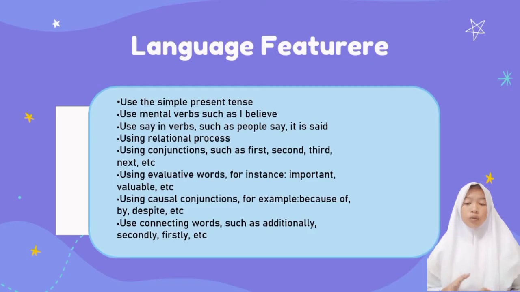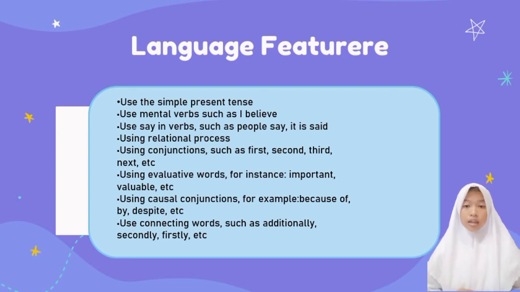Next, the language features of an exposition text. The first one, use the simple present tense. Second, use mental verbs. Then use saying verbs such as people say, it is said. Using relational processes. Using conjunctions such as first, second, third, next. Using evaluative words, for instance, important, valuable.